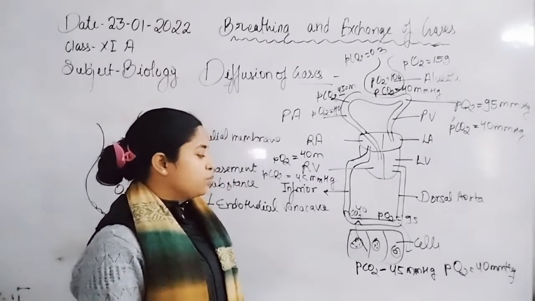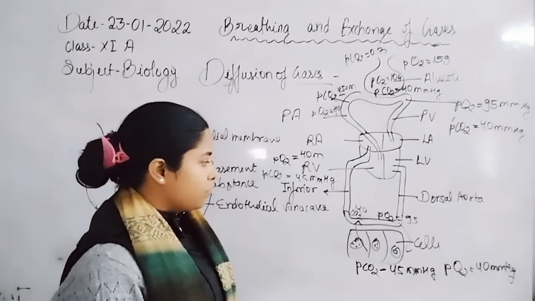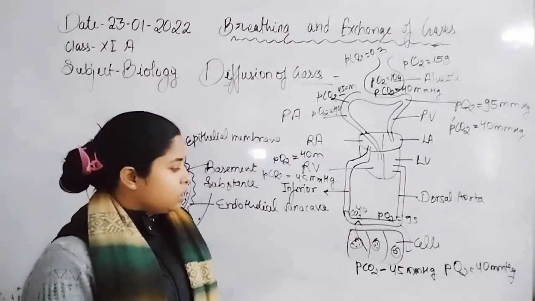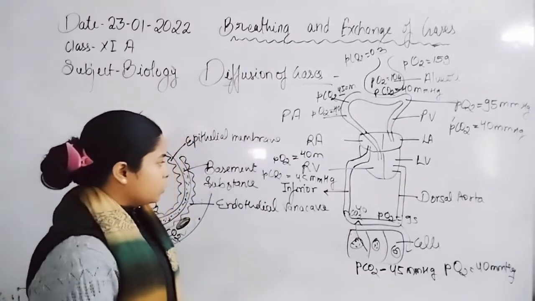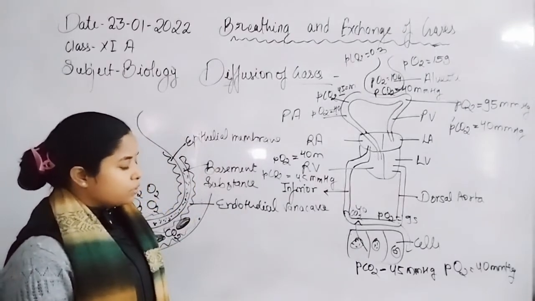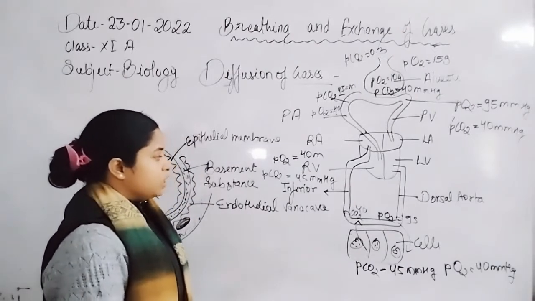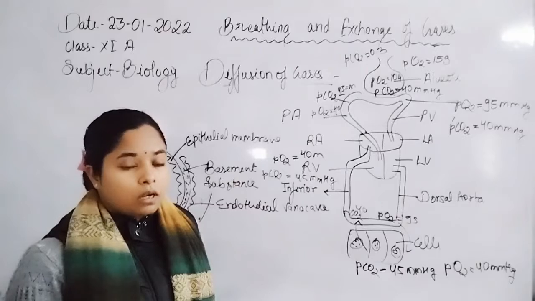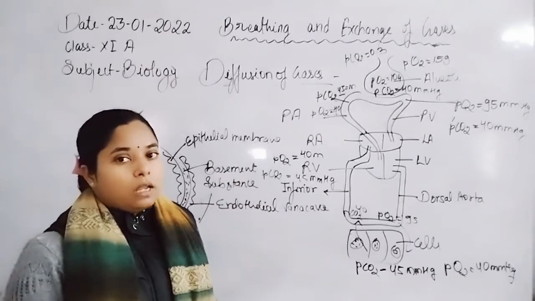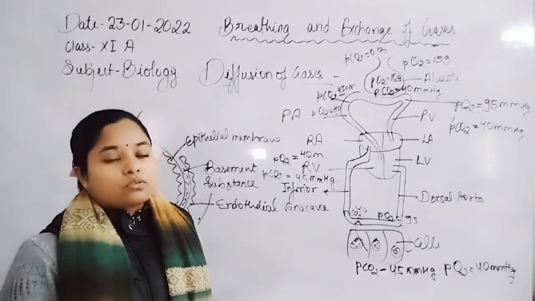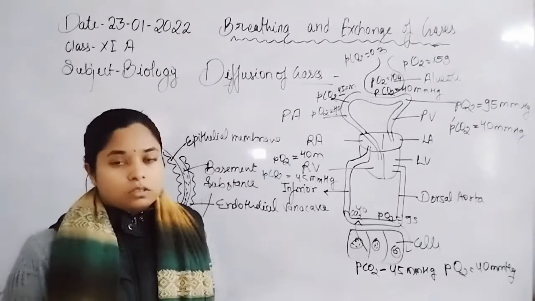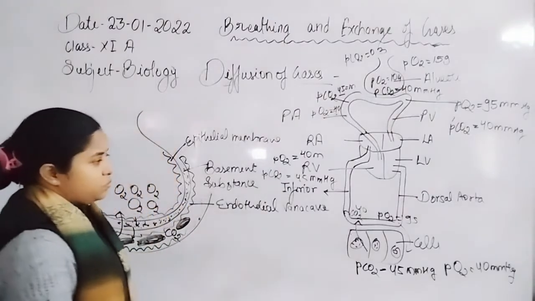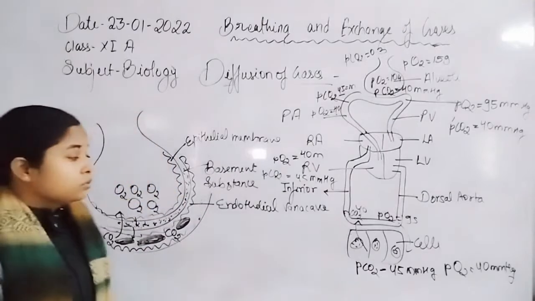Now, from higher pressure to lower pressure, carbon dioxide diffuses, and similarly oxygen moves from higher pressure to lower pressure into the tissue. Due to the diffusion of carbon dioxide into the capillaries, the blood becomes deoxygenated, and this deoxygenated blood is drained into the heart for pumping into the lung alveoli for oxygenation again. So students, this is overall about the exchange of gases and diffusion of gases through the lung alveoli.